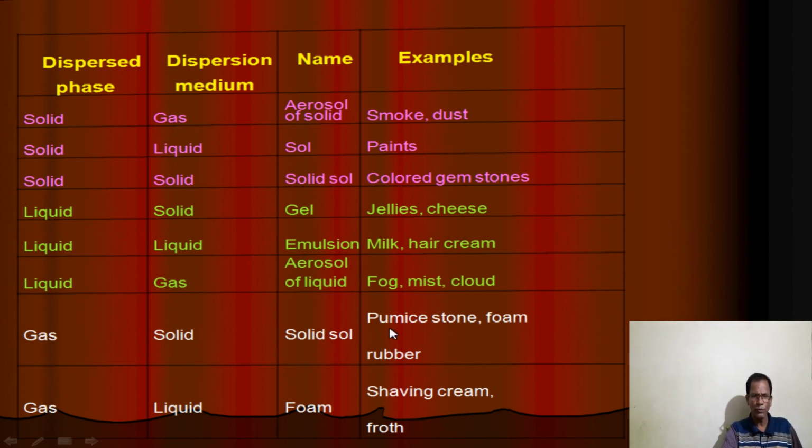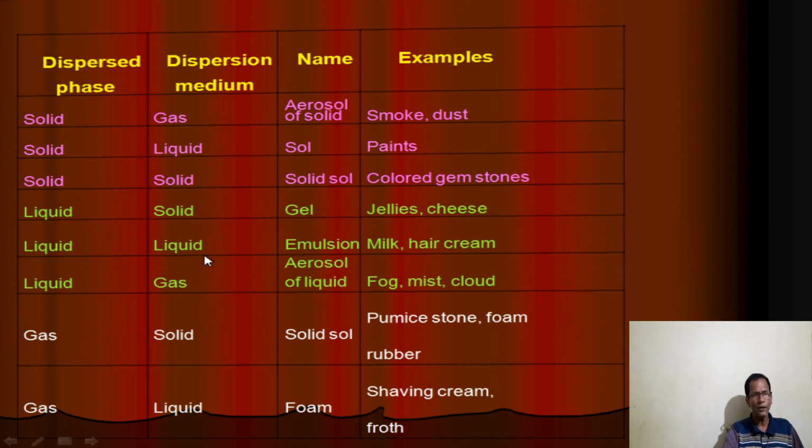Examples are pumice stone, foam and rubber. Then gas in liquid, that is called foam. Examples are shaving cream and your froth. These are examples of gas in liquid type of colloidal solution.